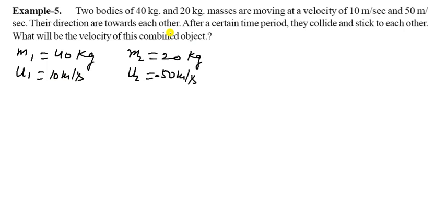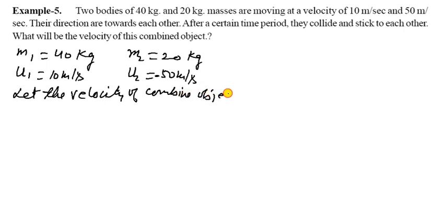That means U1 is given as 10 meter per second and U2 is given as 50 meter per second. Their directions are towards each other. That means the second velocity is negative, as this one is in the opposite direction.